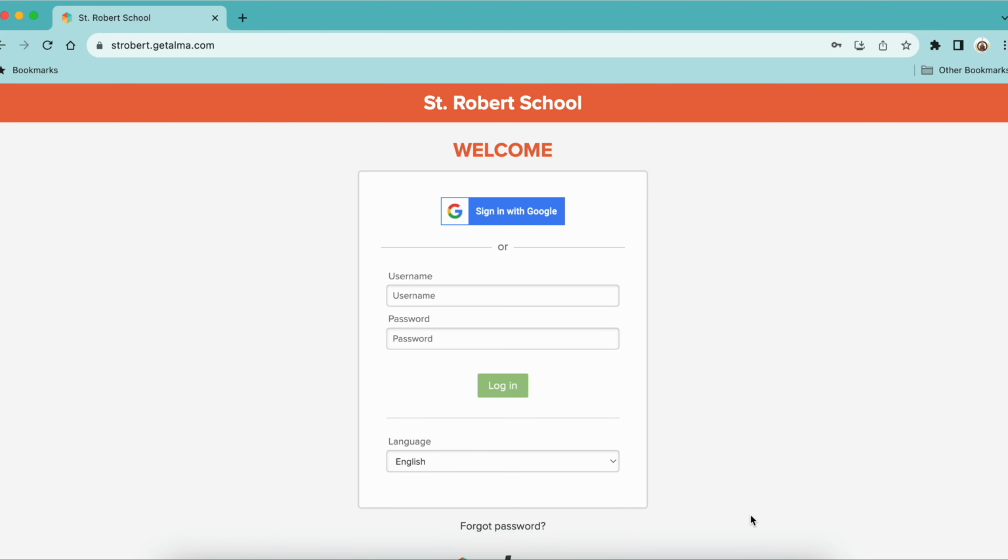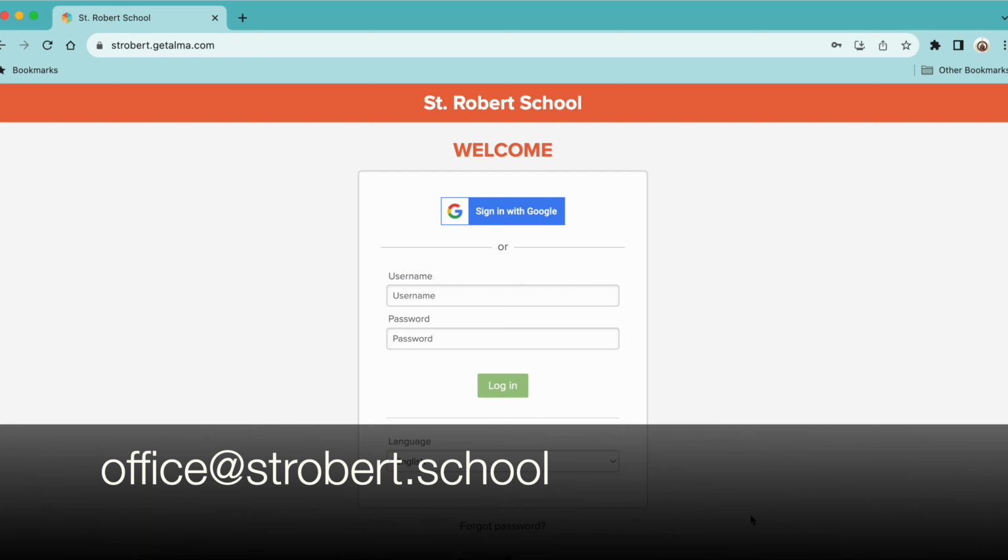Okay, I wanted to take a moment to show you all the wonderful things that you can do on Alma as a parent. So, you do need a username and password to log in. If you don't remember your username or password, or possibly when you got that activation email, whether it was last week or last year or 5 years ago, you didn't activate your account, you can contact the school office at strobert.school, in order to get a reactivation link sent to you.